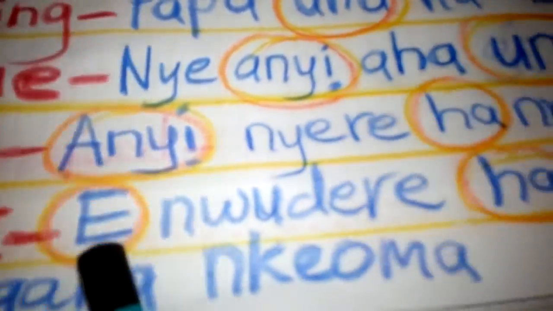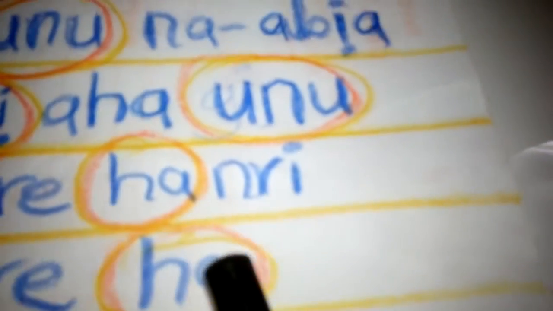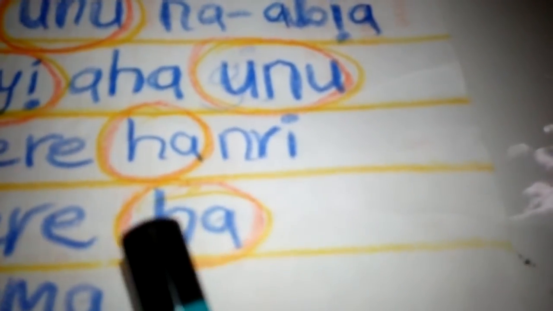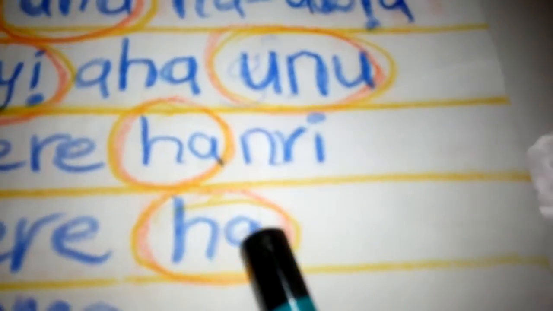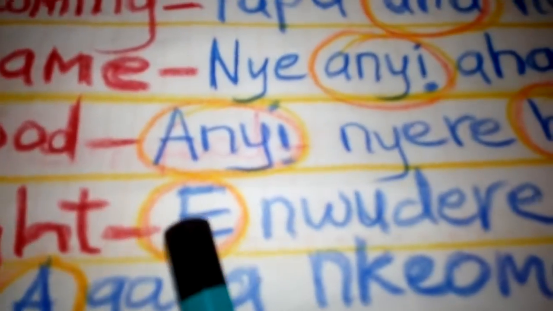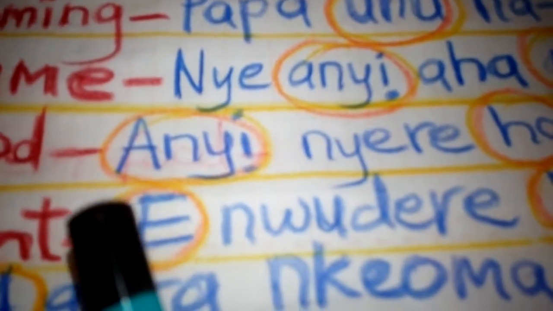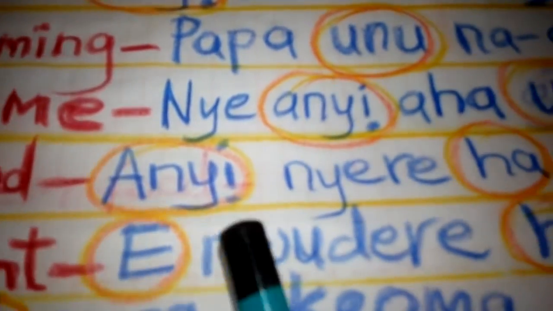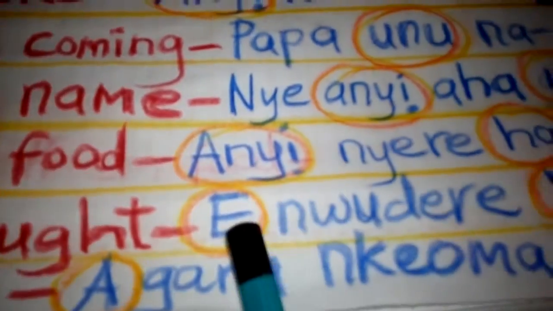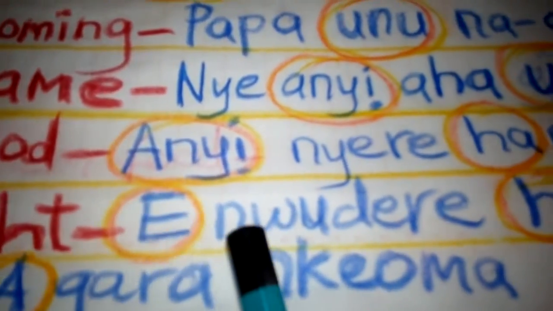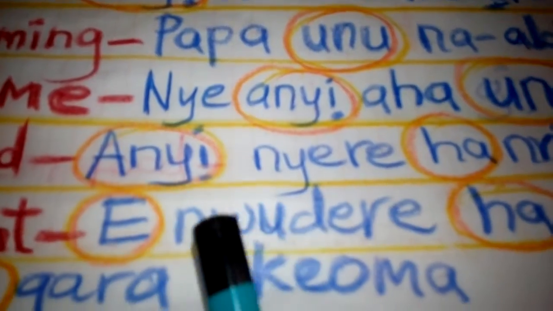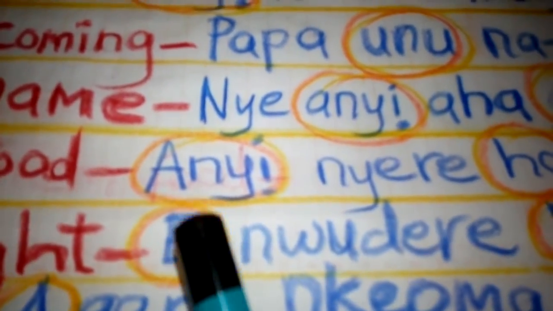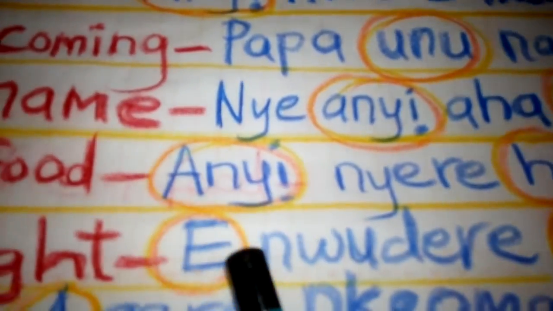But this pronoun never changed. It remains the same even in the plural. I hope I'm making sense. So it still remains like that even in the plural.